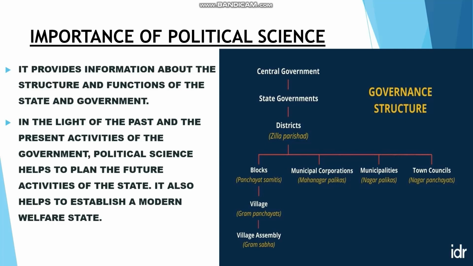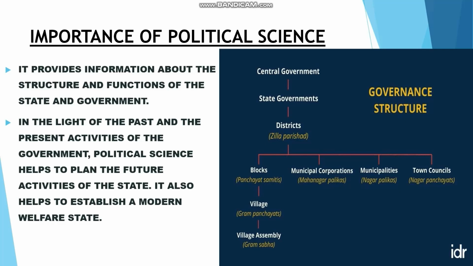What do you mean by welfare state? Welfare state means the state which promotes economic and social security for its citizens. That is called a welfare state. Or in general terms we can say well-being of the citizen. Welfare state is nothing but well-being of the citizen or well-being of the state. How can we ensure the well-being of the state? When the citizens are secured socially and economically, then we can call it a welfare state.